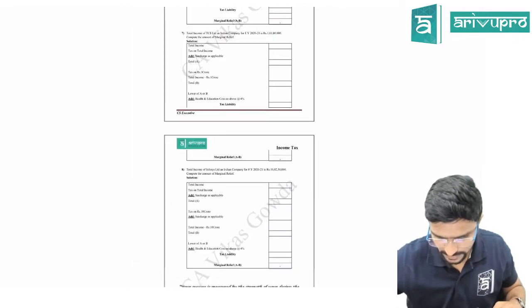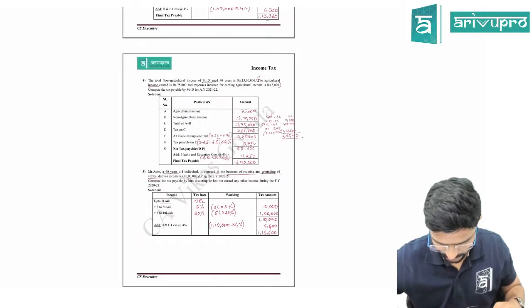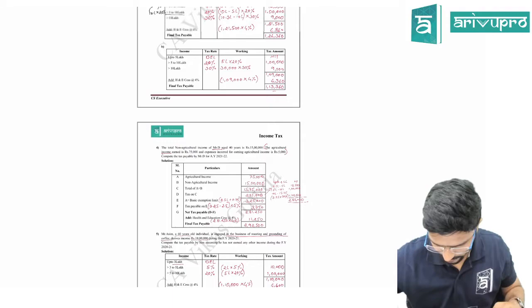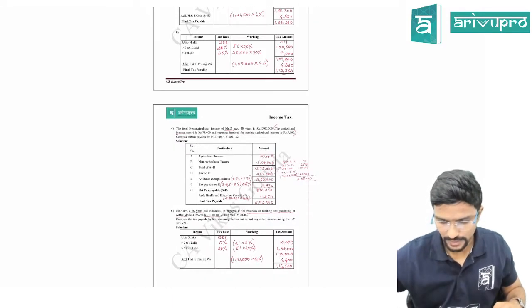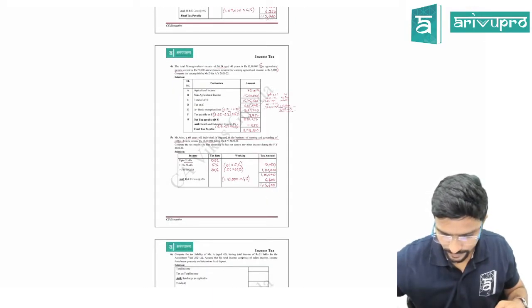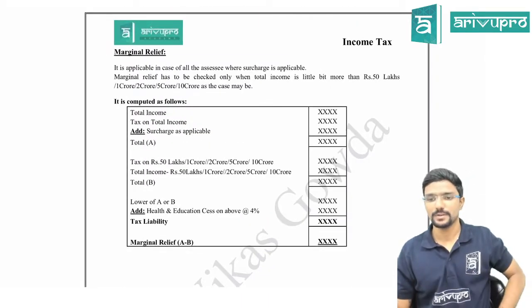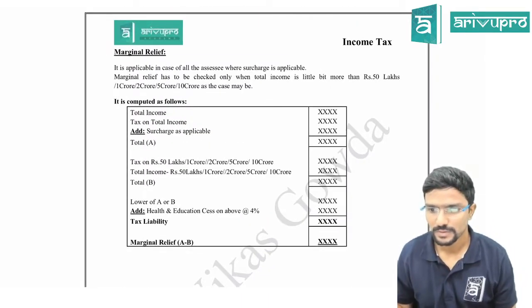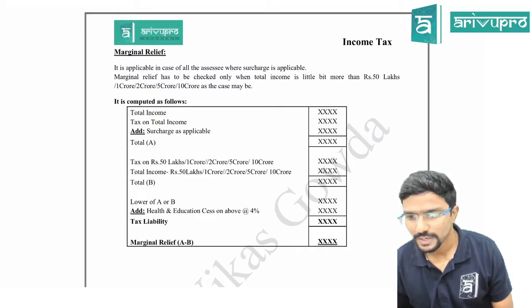This problem is actually on marginal relief. So we'll discuss one more concept called marginal relief now. Sir, what are the steps? 5 lakh to 10 lakh.